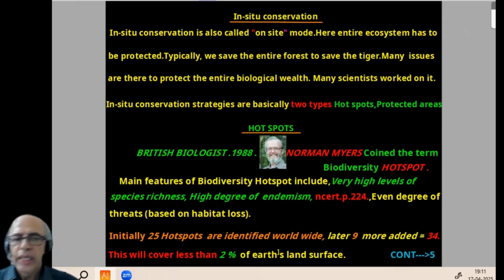And remember, initially, 25 hotspots were identified worldwide. 25 was the initial number, later 9 more were added, and it became 34. And another important aspect, these cover less than 2% of the Earth's land surface. All important questions, all direct from NCERT. I think it is clear, so we can proceed to the next page.